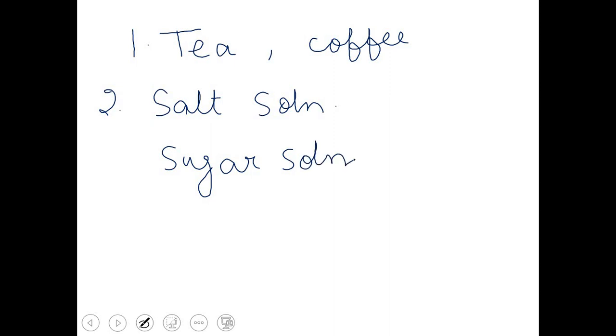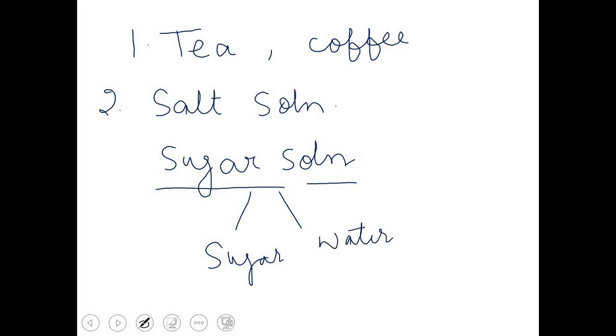Students, remember one thing. In sugar solution, the components of sugar solution are sugar and water. So what are components? The pure substances which make a mixture are called components. Similarly, in salt solution, the components are salt and water. And we know that tea is made up of many components: tea leaves, milk, sugar, water. They all are the components of the tea.